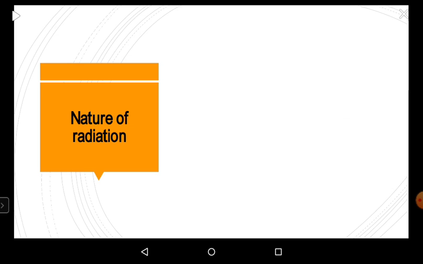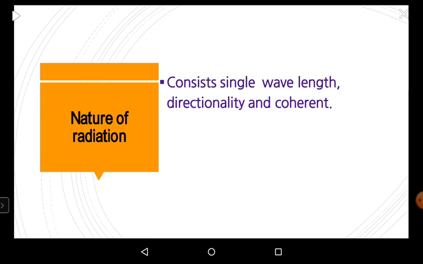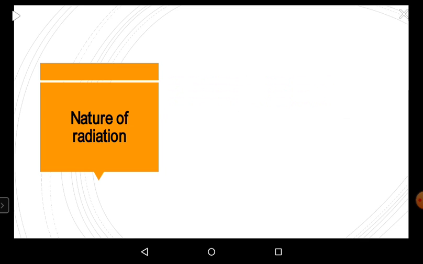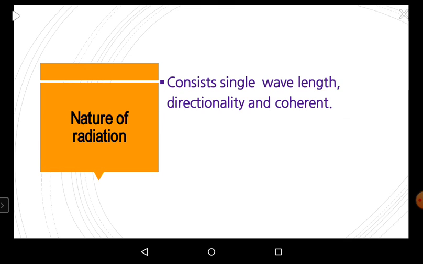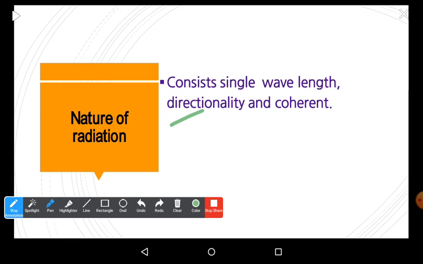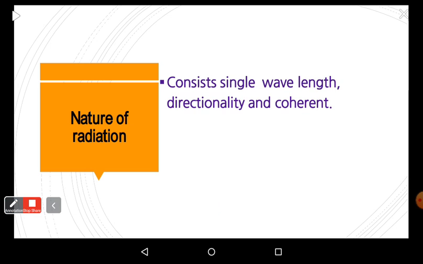Characteristics of the radiation during stimulated emission: the radiation released is monochromatic, which means it has a single wavelength, and it follows directionality. Coherent, monochromatic, it means a narrow beam of single color traveling in one direction is produced. This is the nature of radiation here.